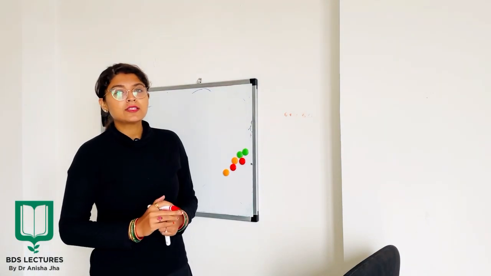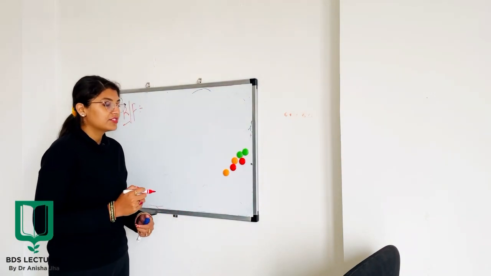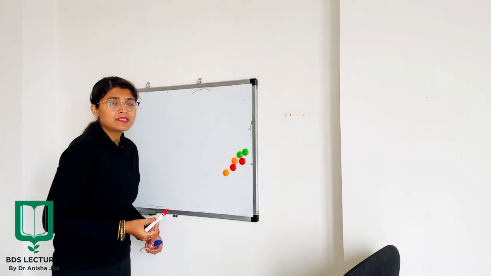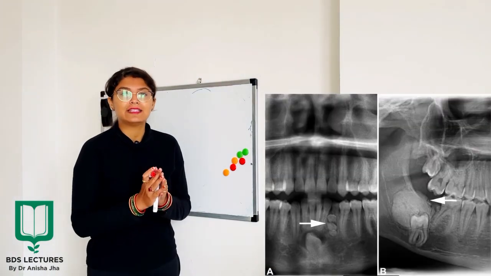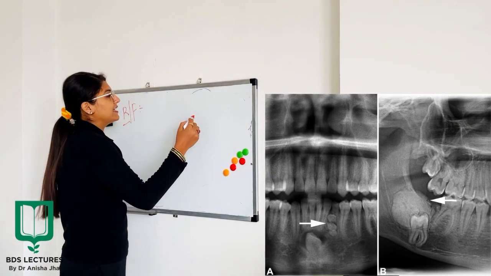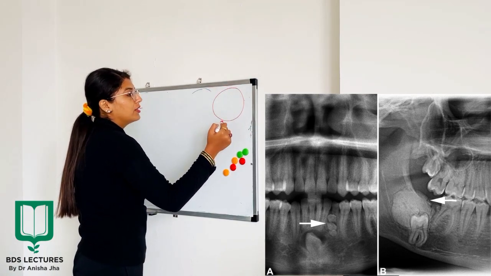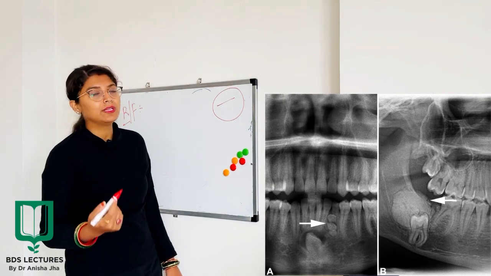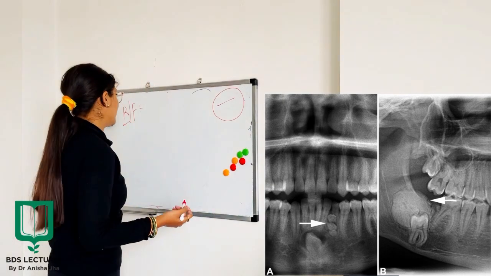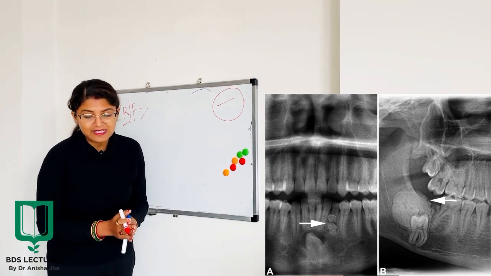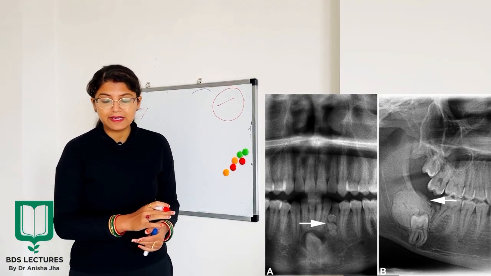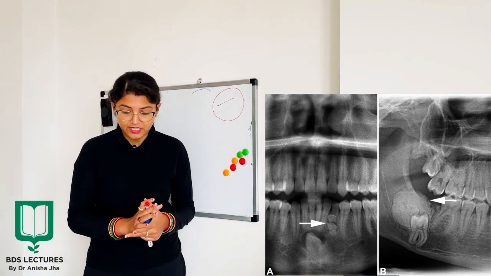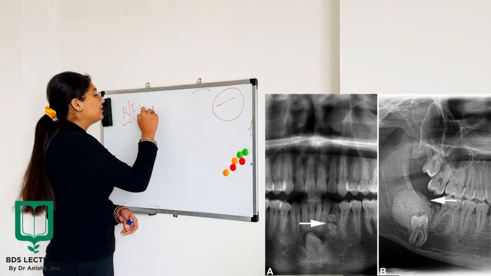Now coming to the radiological features of odontoma, which is very important from the diagnosis point of view. Usually odontoma is clinically not that evident, and in most cases it is diagnosed on a routine radiographic examination. So basically most odontomas are clinically asymptomatic and are discovered by routine radiographic examination. Now situated between the roots of the teeth, they appear as an irregular mass.